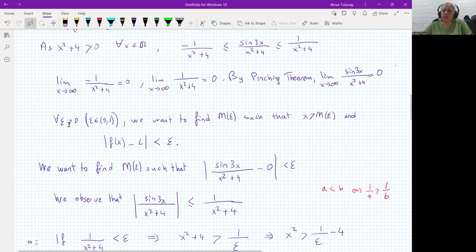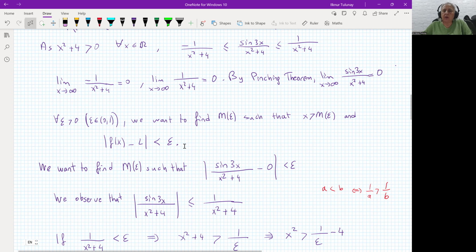Okay, epsilon between 0 and 1. We want to find an expression M epsilon depending on epsilon, such that for each epsilon, for x bigger than M epsilon, this inequality is satisfied. This is f(x) minus the limit L. L is, in this case, 0. And this is our function, in absolute value. We want this to be smaller than epsilon. So we would like to find this M epsilon.